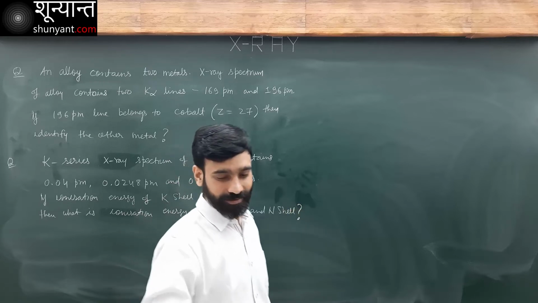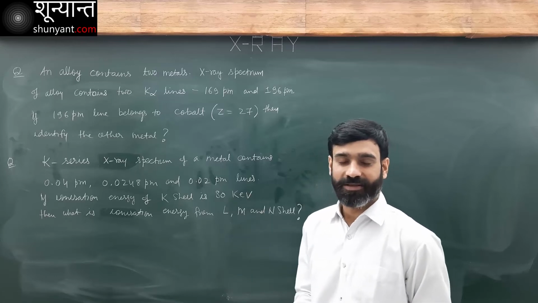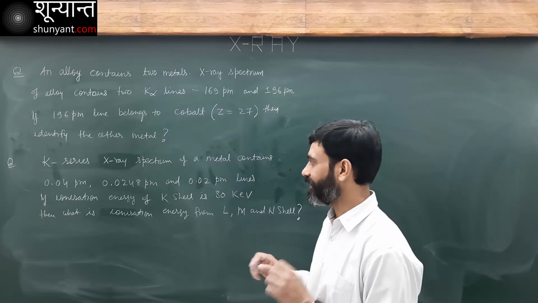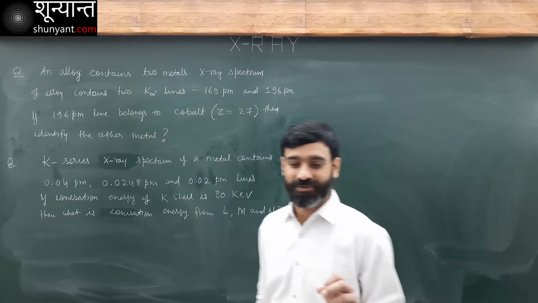Okay, a little difficult. It's not challenging, but it requires you to think a little bit harder to answer this. The first you can answer directly, just applying Moseley's law.